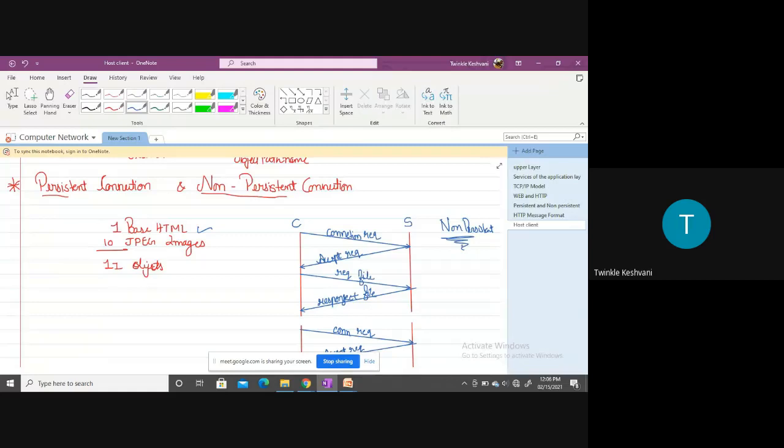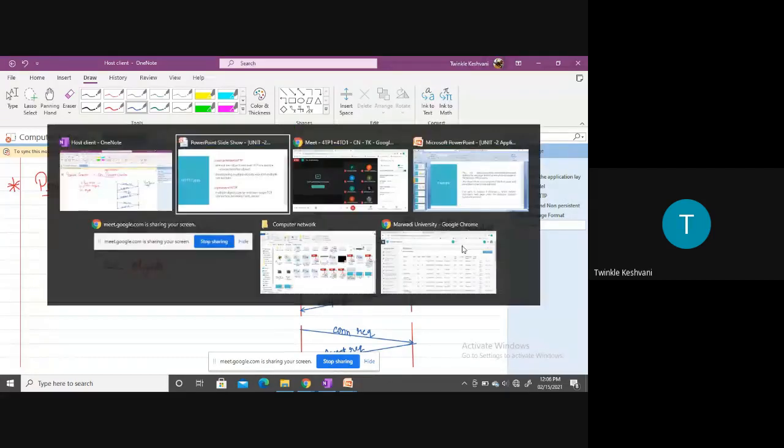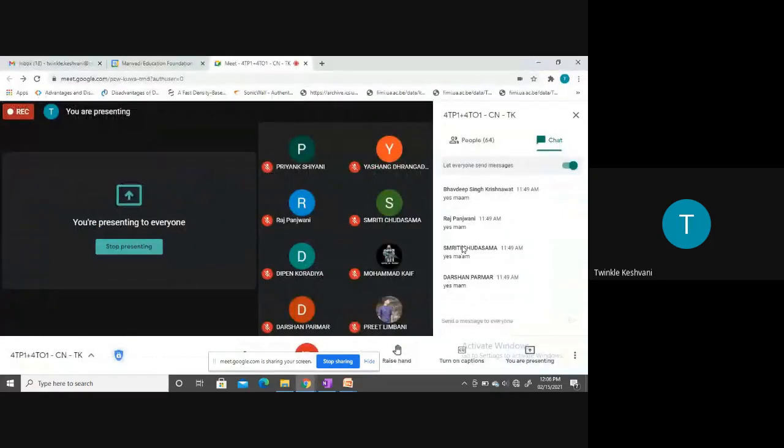Right? So यहाँ तक किसी को कोई डाउट है? Any doubt up till now?